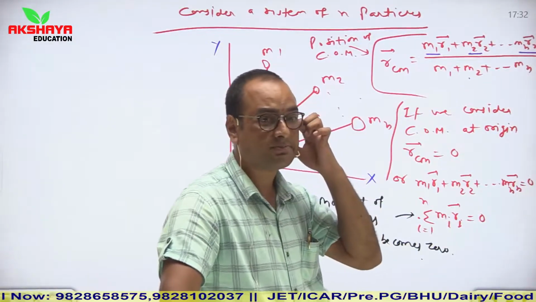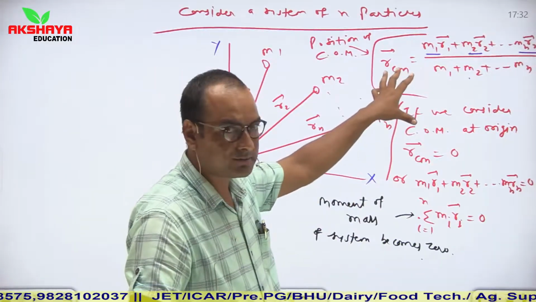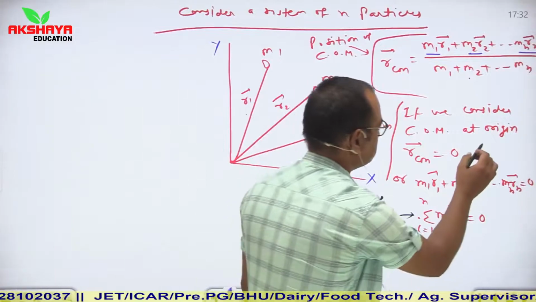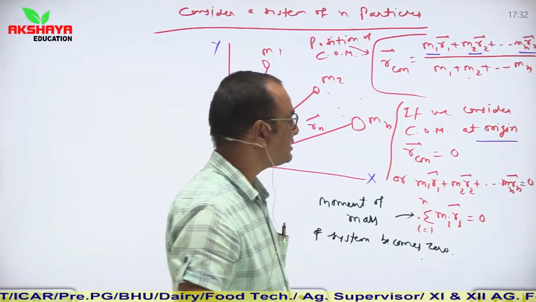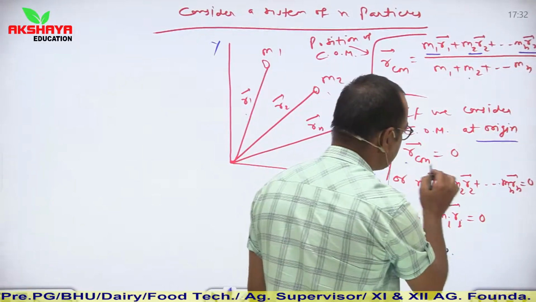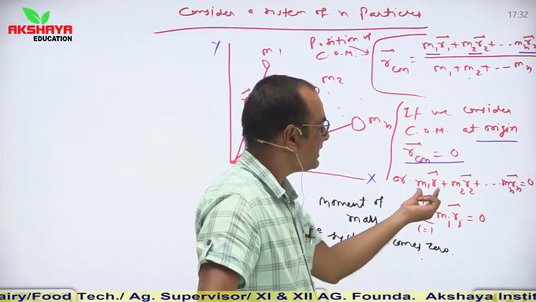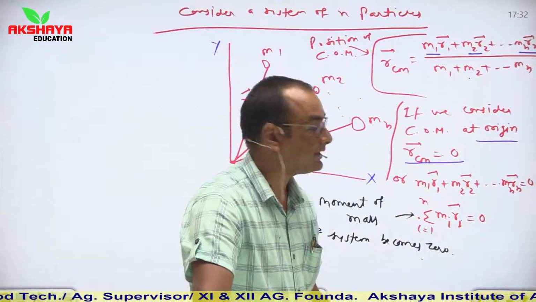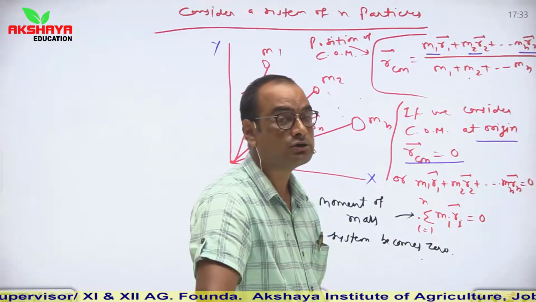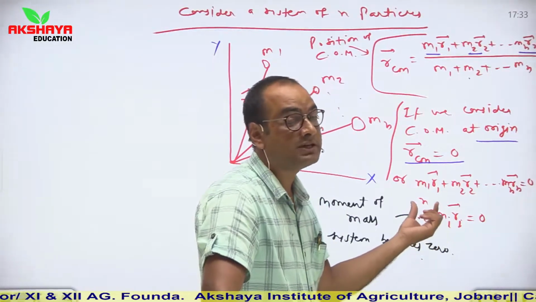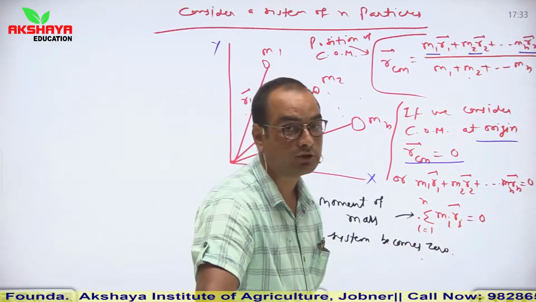Now consider a special case where the center of mass is at the origin. In that condition R_CM becomes equal to 0, so the position vector of the center of mass is 0. We can say m1 r1 vector plus m2 r2 vector up to mn rn vector is equal to 0, or the summation of mi ri from i equals 1 to n is 0.